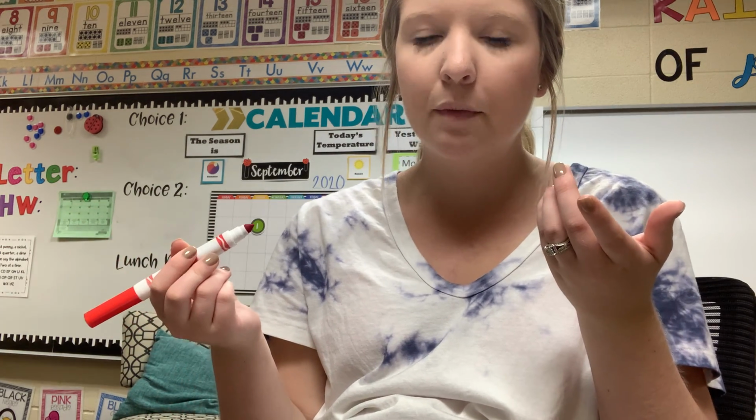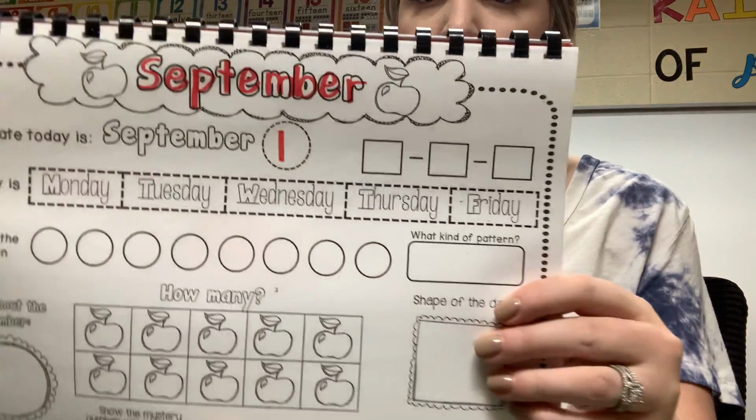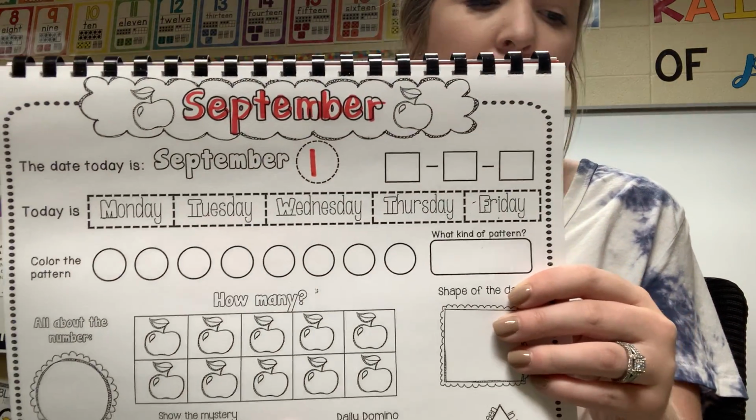All right. Now it says the date today is September what? How many days have we had in September? This is our very first day. So we're going to say it's September 1st. So we're going to write a 1 in the circle, because we've only had 1 day in September.